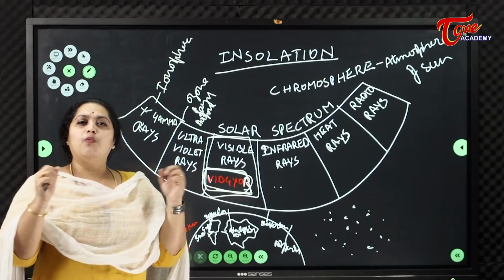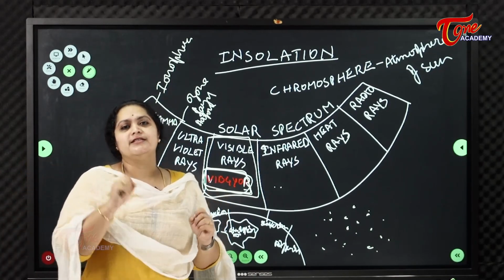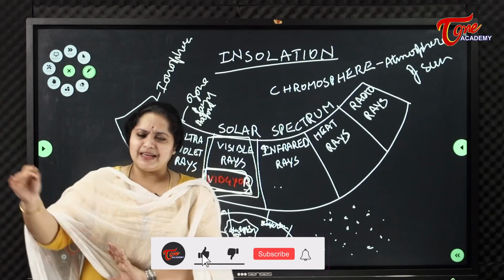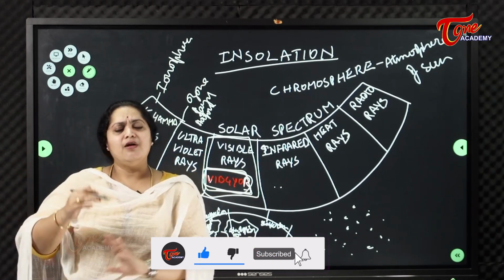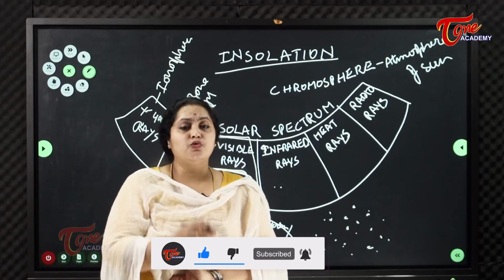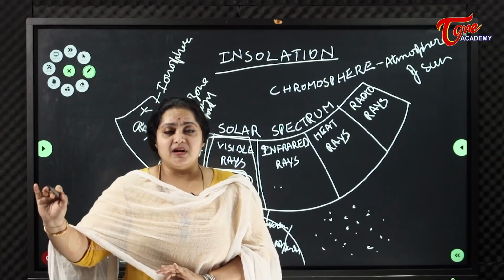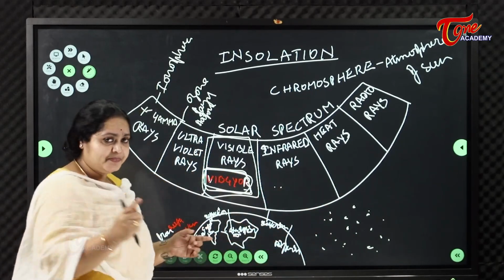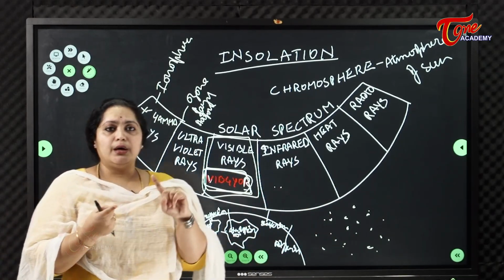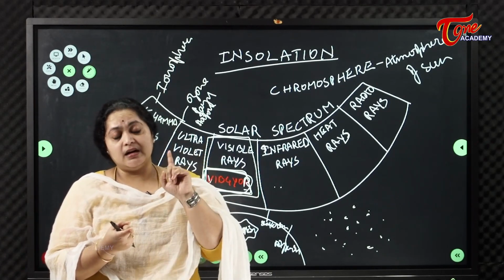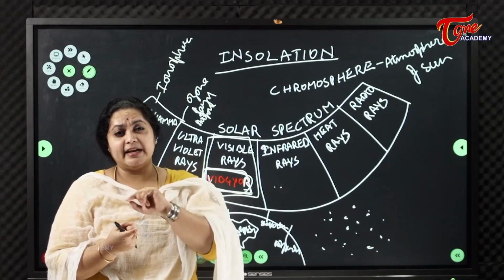Next, coming to what are the factors affecting this insolation? Do we get insolation throughout the year in the same pattern, in the same way, or in the same places? No, we don't receive insolation throughout the year in the same rays, same volume or same length. It differs from place to place, latitudes, and next the length of the day and night.